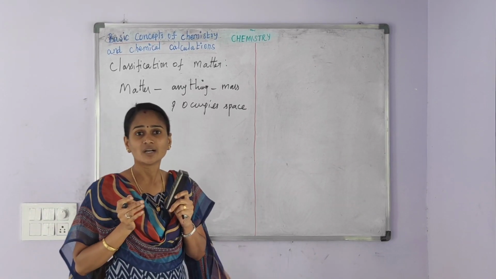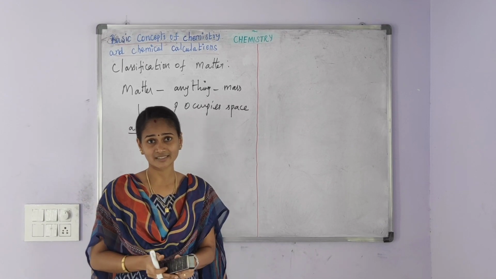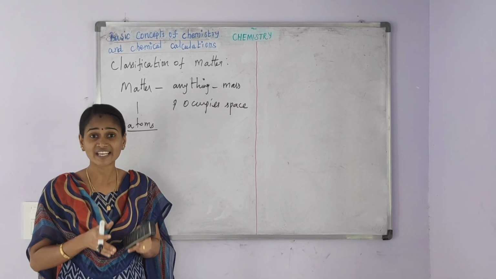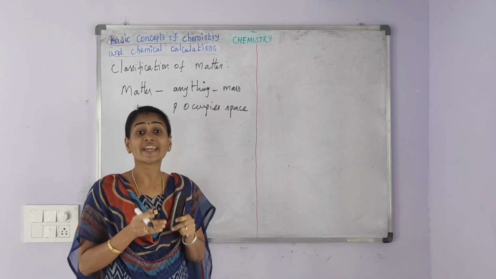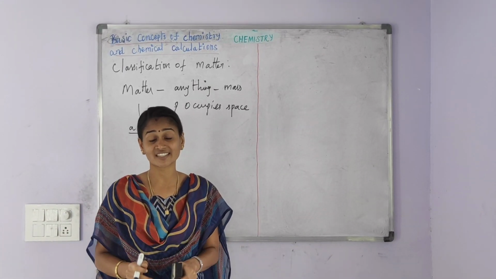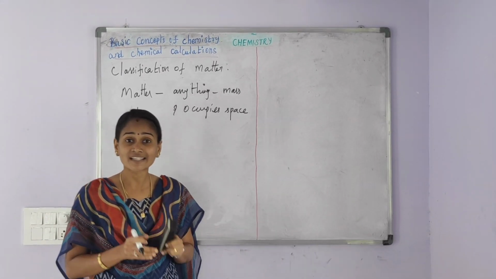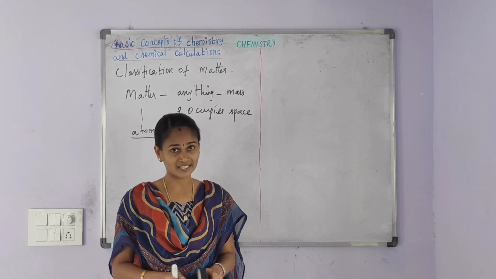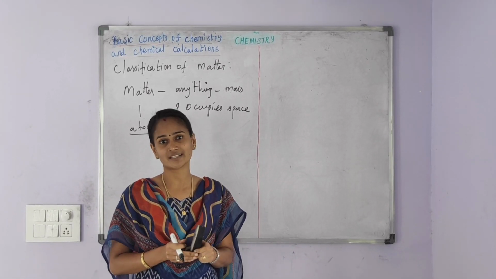We want to understand matter because if we gain the knowledge of matter, then we are able to experience the things that we have in our surroundings. So for understanding the properties of matter, we want to know the classification of matter.